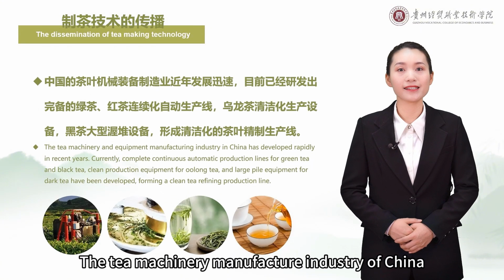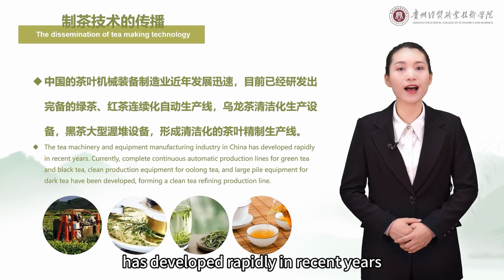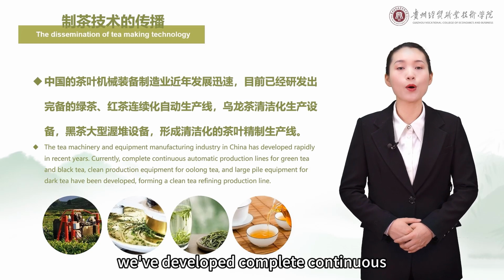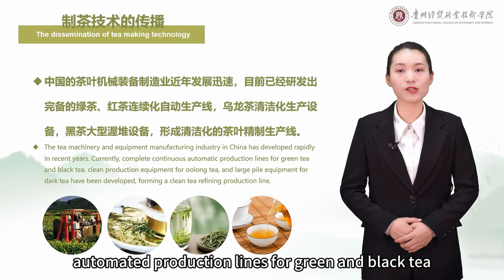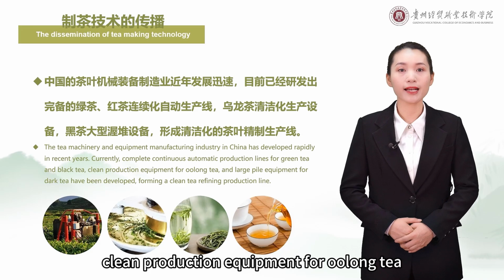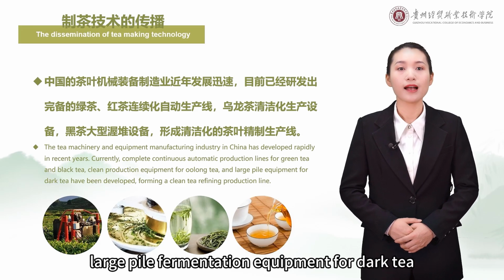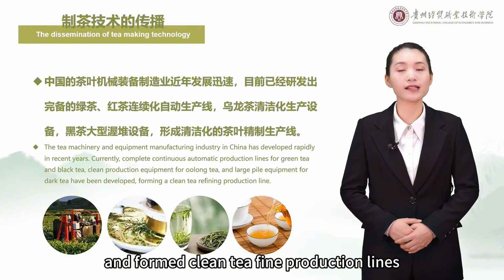The tea machinery manufacturing industry of China has developed rapidly in recent years. Thus far, we've developed complete continuous automated production lines for green and black tea, clean production equipment for oolong tea, large pile fermentation equipment for dark tea, and formed clean tea fine production lines.